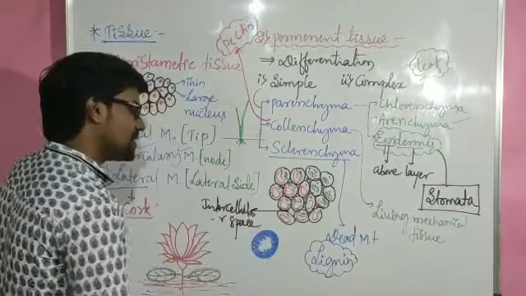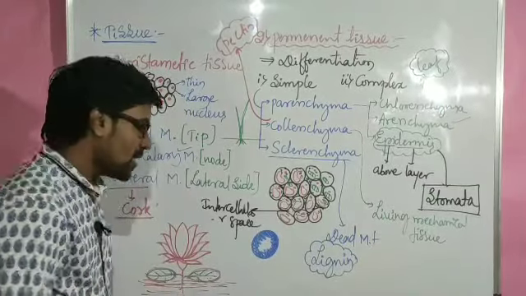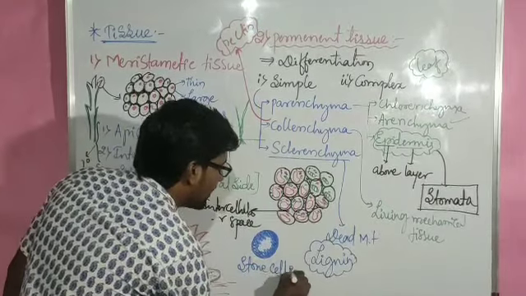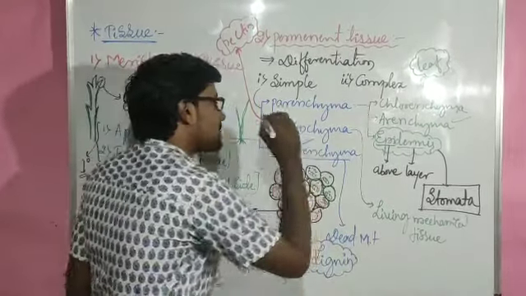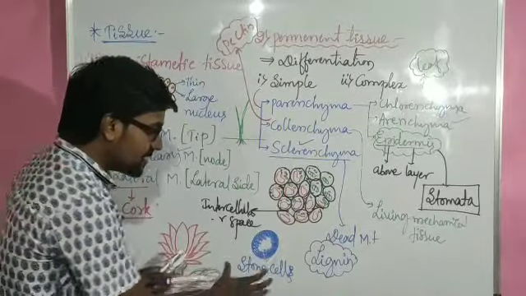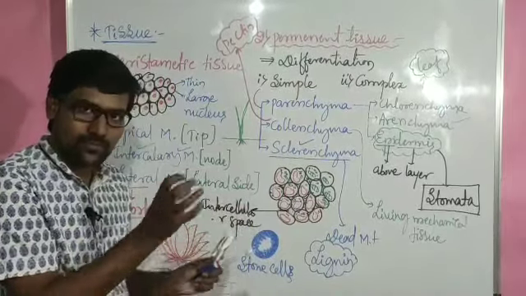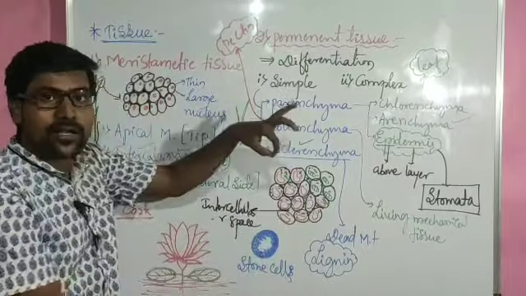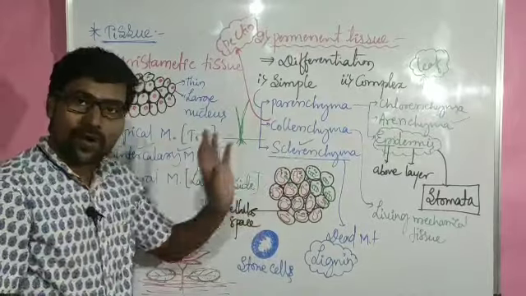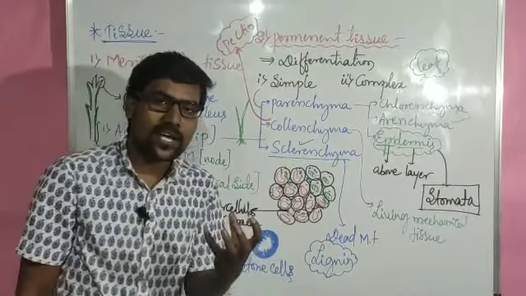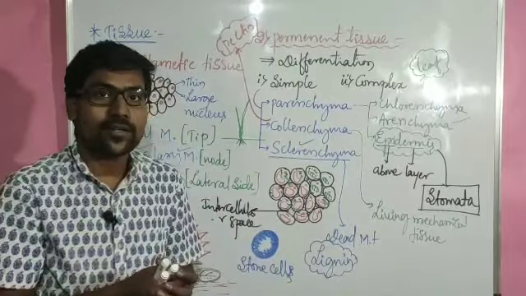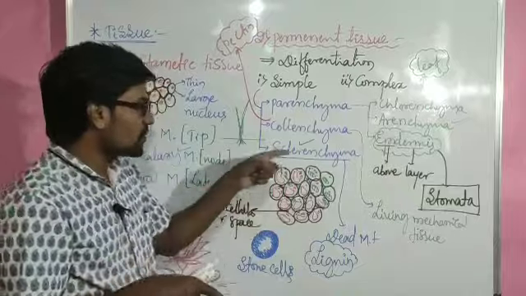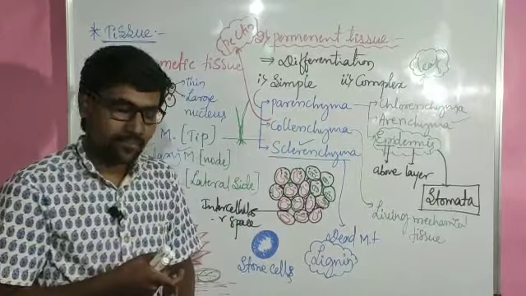This kind of cell is considered a very hard cell, and we refer to them as stone cells. These stone cells are nothing but sclerenchyma cells. These cells may be present in stone form, that means in that hard form, or they may be present in elongated form, that means fiber cells, sclerenchyma fibers. Usually we can see sclerenchyma fibers in coconut, tender coconut. When we are loosening the tender coconut, we can see the fibers. Those fibers are made of sclerenchyma.